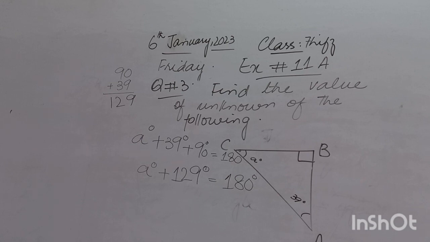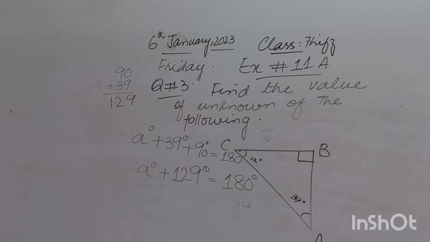So you will simply add all the angles. It doesn't matter if they are known or unknown. You will simply add all the angles, and the sum must be equal to 180 degrees. After addition, the known angles on the left hand side give 129 degrees, and on the opposite side there is the sum, which is equal to 180 degrees.